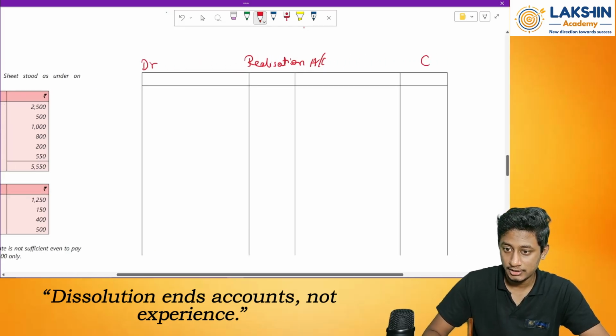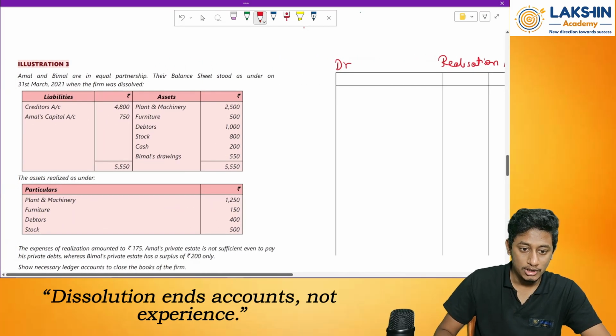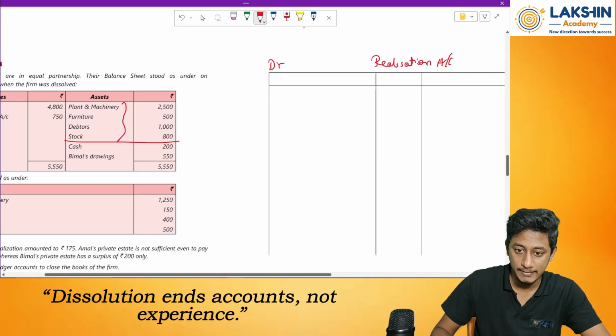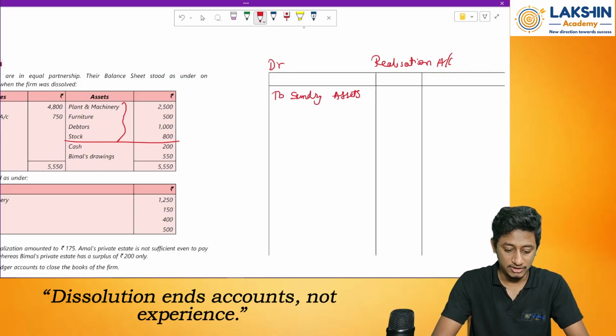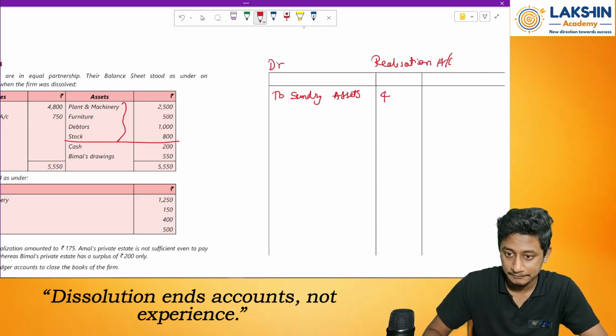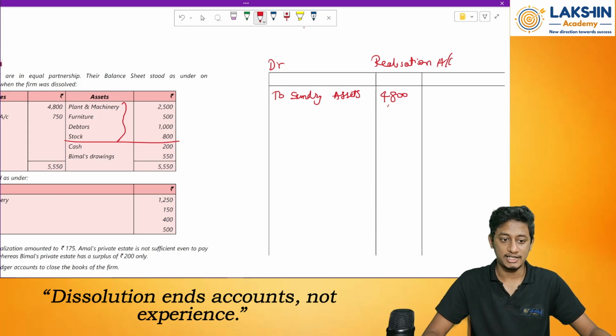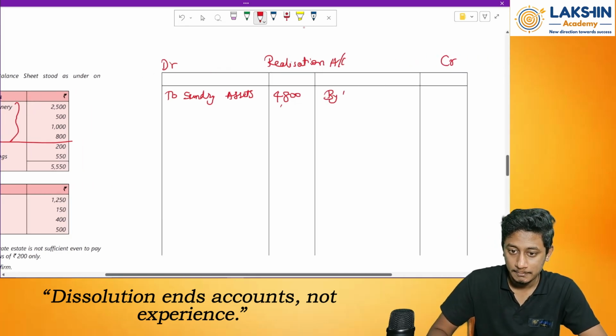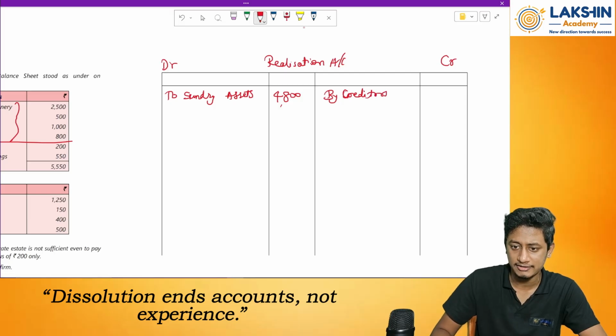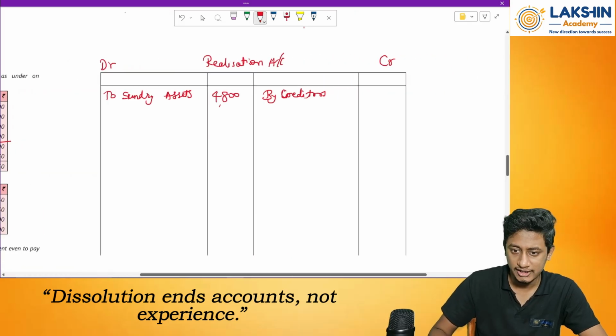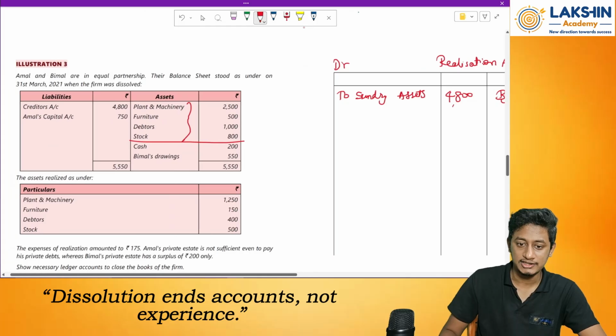Debit, credit. Now all the assets except cash, take them to the debit side. To sundry assets, how much? 2,500 plus 500 plus 1,000 plus 800 equals 4,800. Then on the other side, liabilities. By creditors only is the liability, so I will just mention creditors. How much? 4,800.